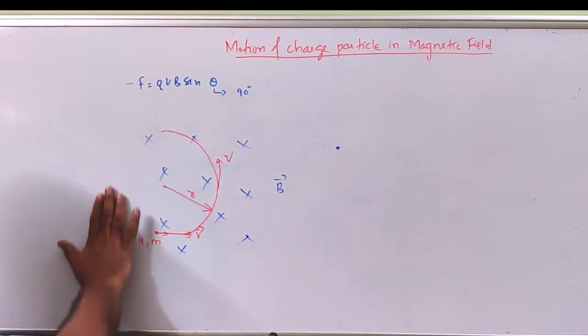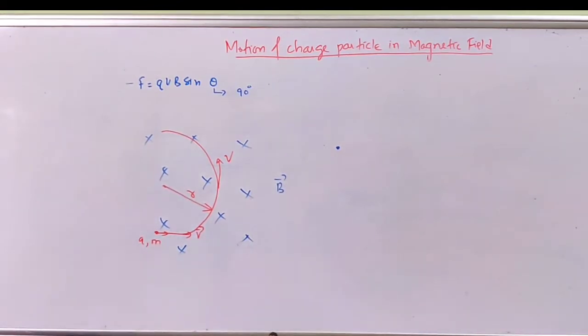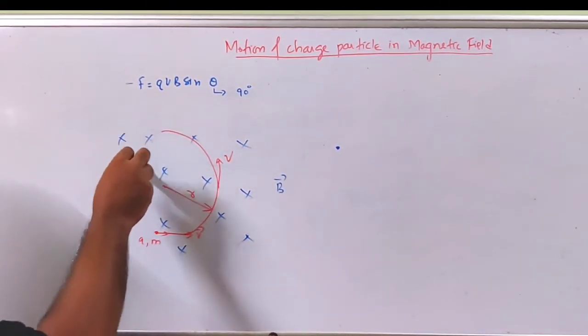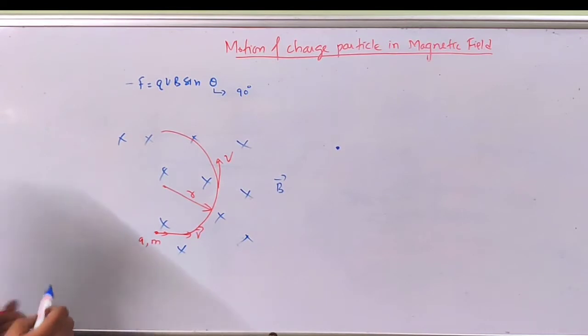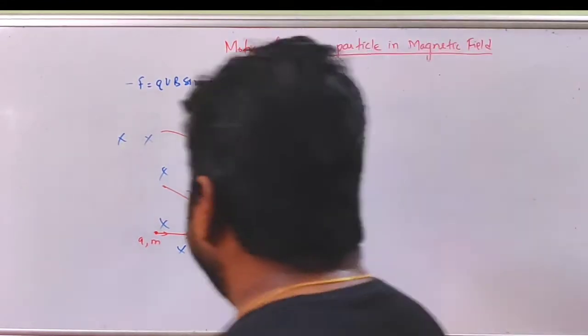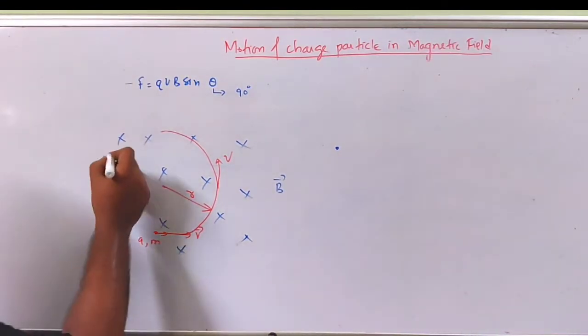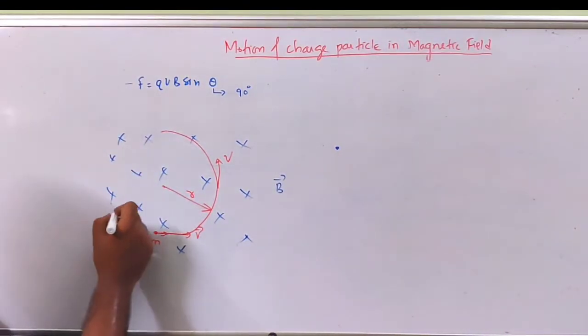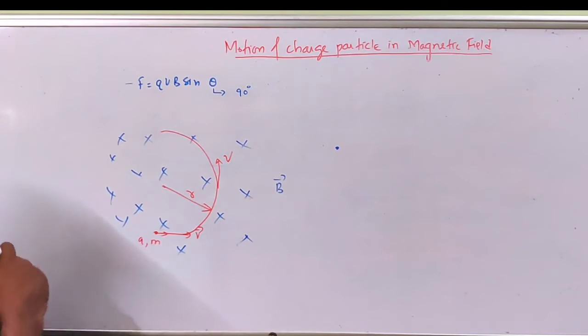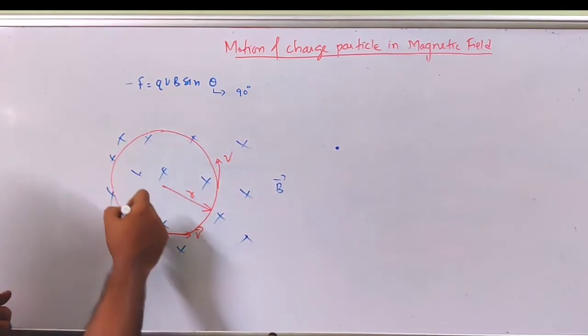So if here also you have magnetic field, it will complete a circle like this.